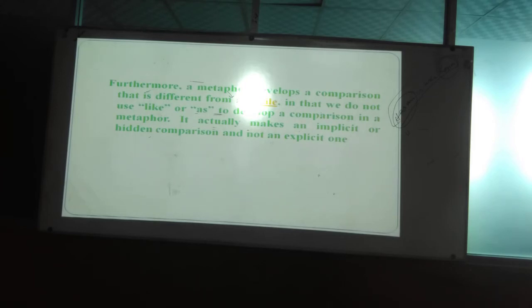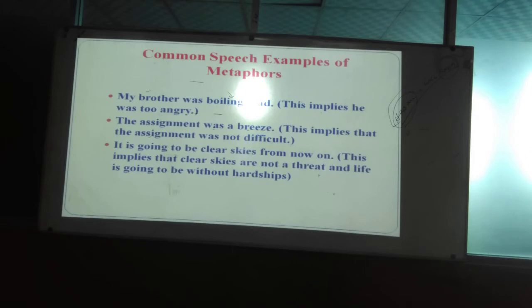There are some examples actually given. My brother was boiling mad. Then, the assignment was a breeze. The assignment was a breeze. That assignment means what? Some cheating. Okay? It makes a bond between two hostile groups or the two opponent groups. He is going to be clear skies from now on. So the explanations are given in the bracket. You can say metaphor in literature.